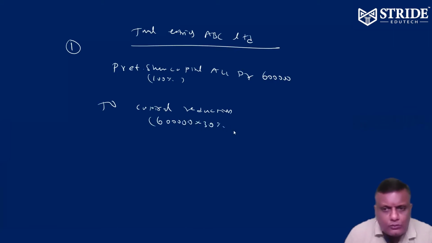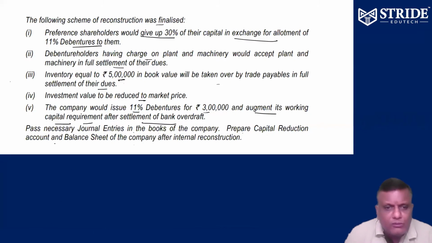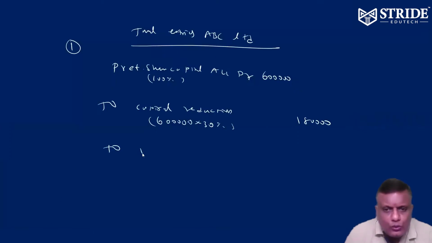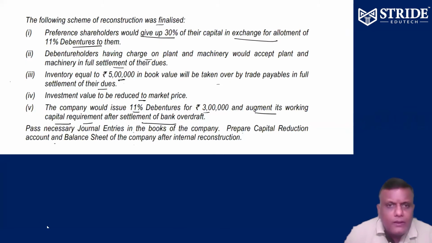That is equivalent to 1,80,000. They are helping the company. So for the balance they want 11% debenture from our side. That is going to be 70%, correct?